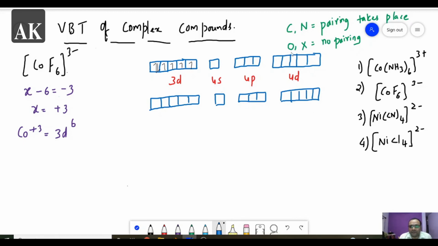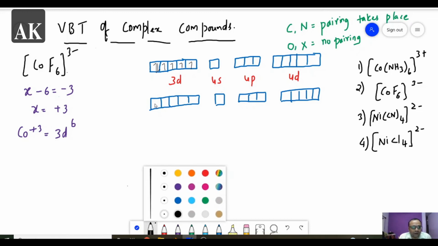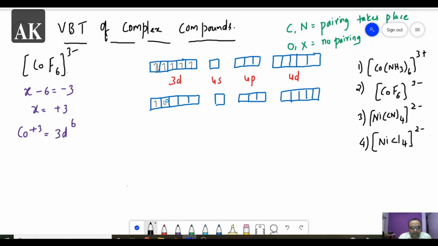Now see here, whenever oxygen or halogens are there, no pairing. So the same configuration is written here, there is no change. How many electrons are there? The same thing, 1, 2, 3, 4, 5, 6. So we are following Hund's law. Now after filling these 6 electrons, the number of ligands is 6, so we have to fill 6 ligands: 1, 2, 3, 4, 5 and 6.